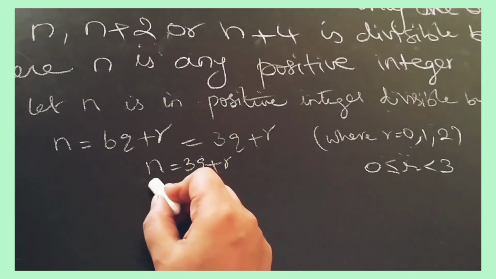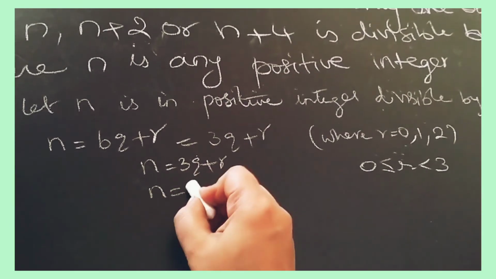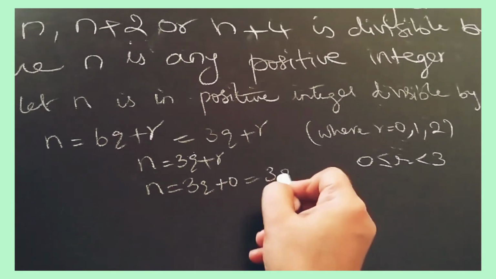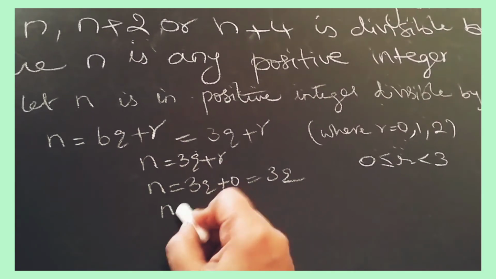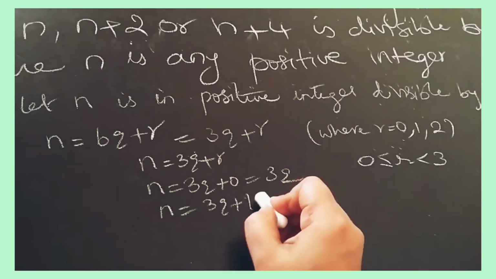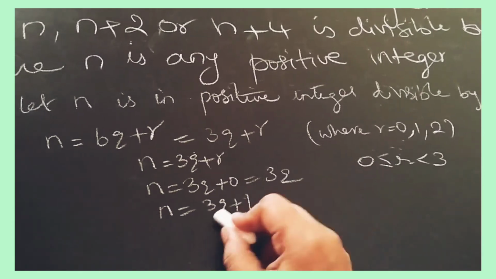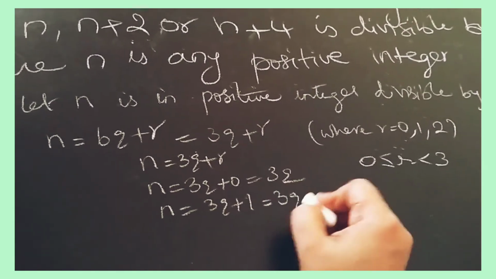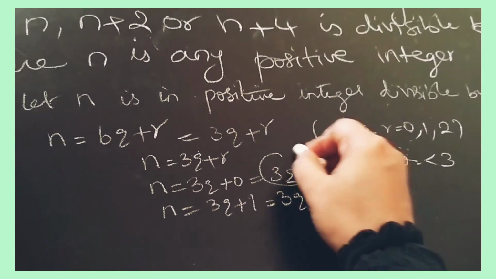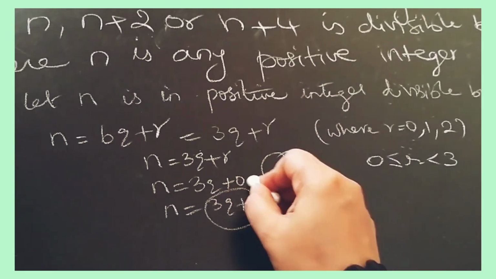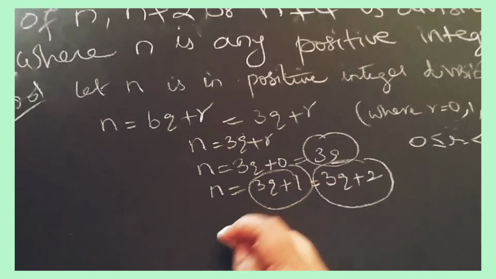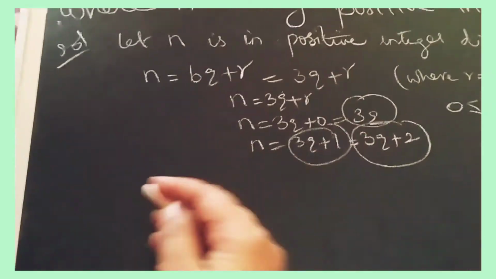If we apply 0, it is 3q plus 0, so we can take 3q. If r is 1, it is 3q plus 1. Again 3q plus 2. First one is 3q, 3q plus 1 is second one, third one is 3q plus 2. Now we'll start step 1, step 2 and step 3.